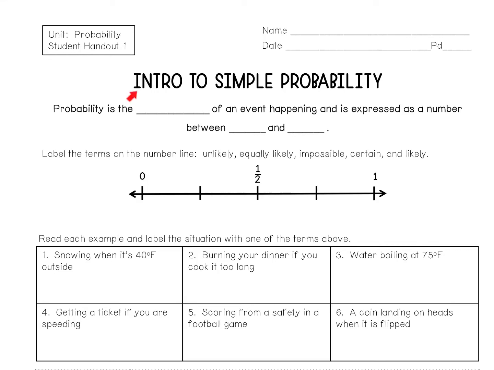Today's lesson is the Intro to Simple Probability. And probability is the likelihood of an event happening. So let's write that in. And it is expressed as a number between 0 and 1.